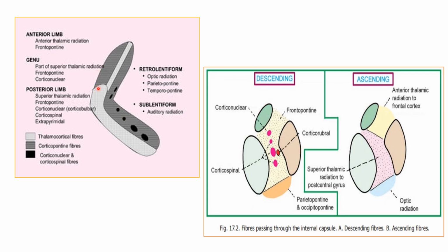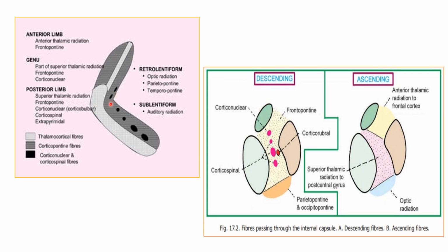You can also see in this diagram that the anterior limb has anterior thalamic radiation. See this color: this is the anterior thalamic radiation in the middle, and on both sides you have frontopontine fibers, also called corticopontine, that is, cerebral cortex to pons, the pontine nuclei. In the genu we have part of the superior thalamic radiation and frontopontine fibers, and also you see these corticonuclear fibers.